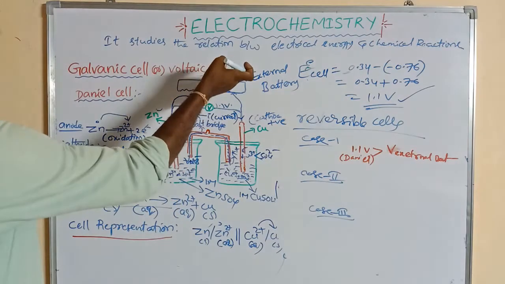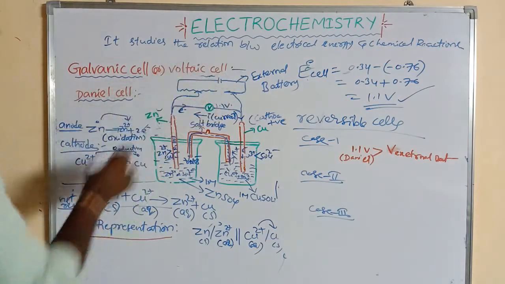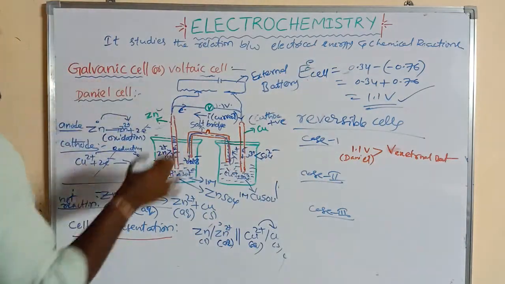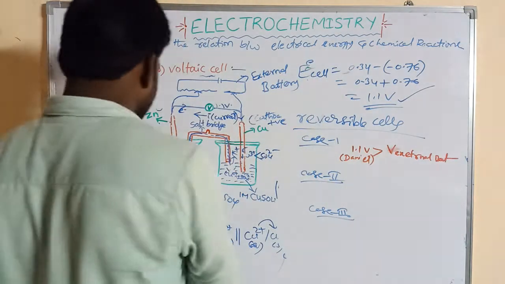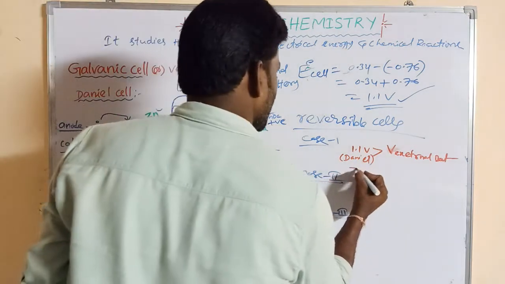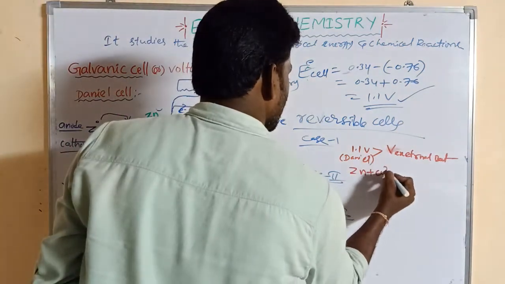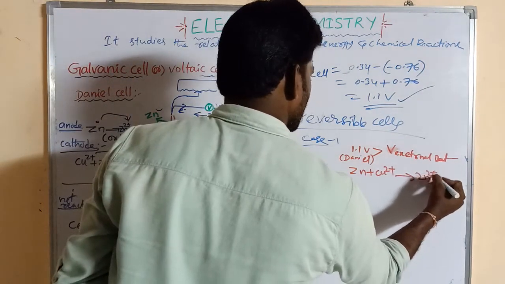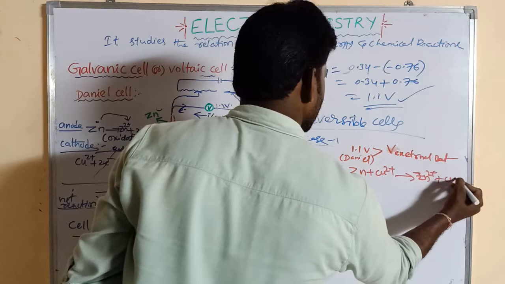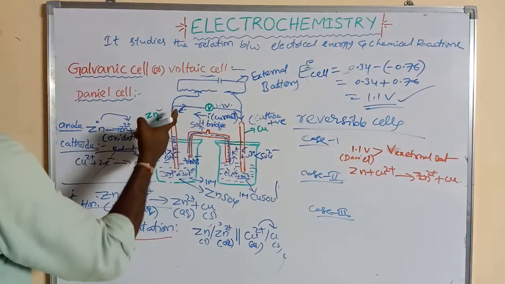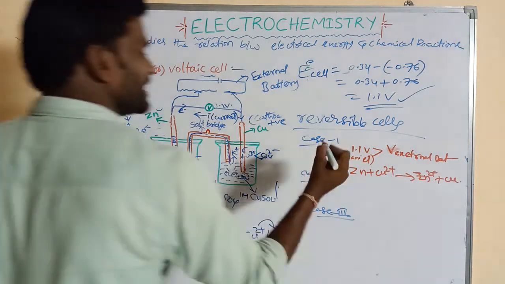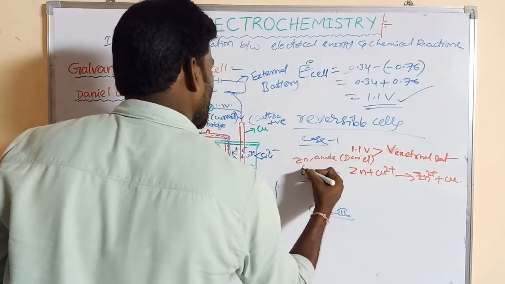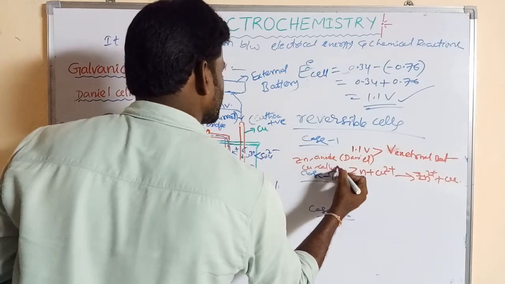So when its voltage is greater than the external battery, the reactions take place normally as it is: Zn plus Cu2 plus gives rise to Zn2 plus and Cu. So that means here zinc acts as an anode and copper acts as a cathode.